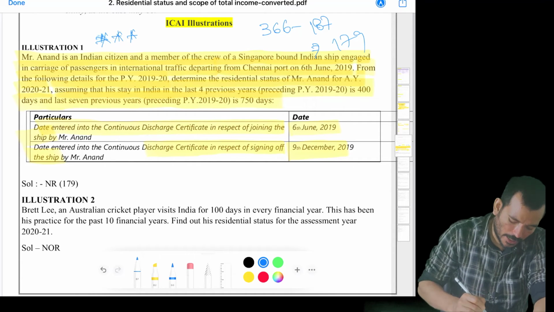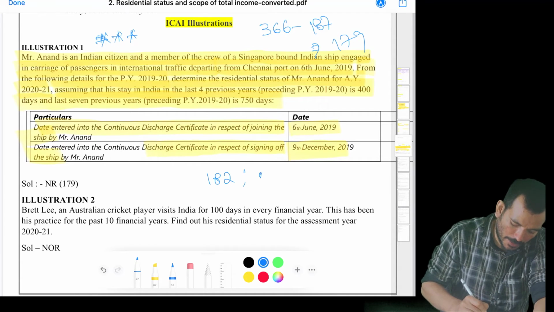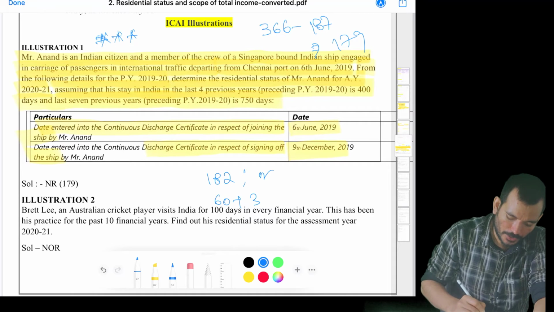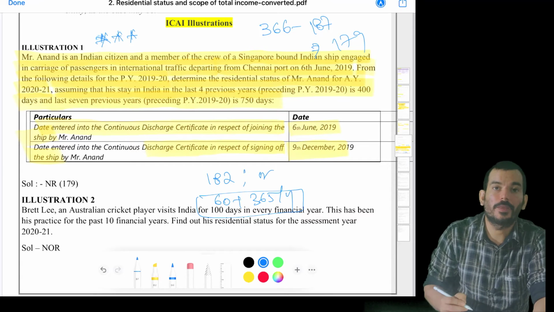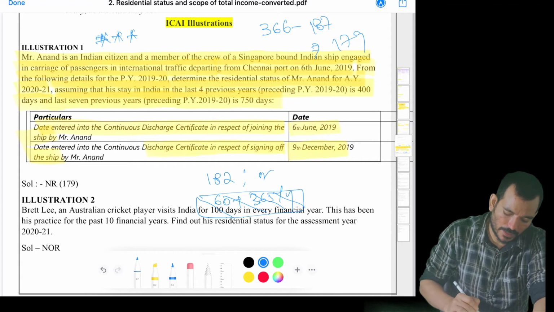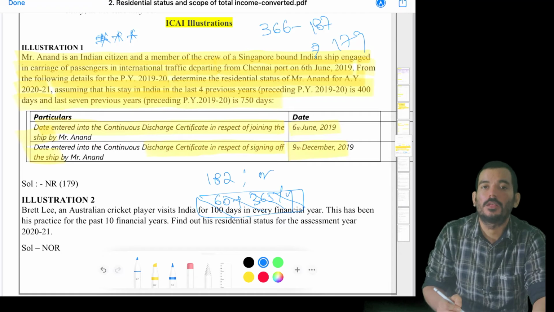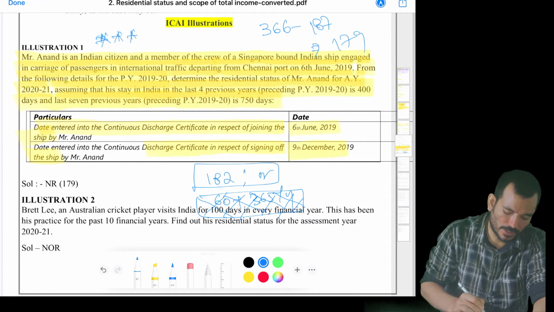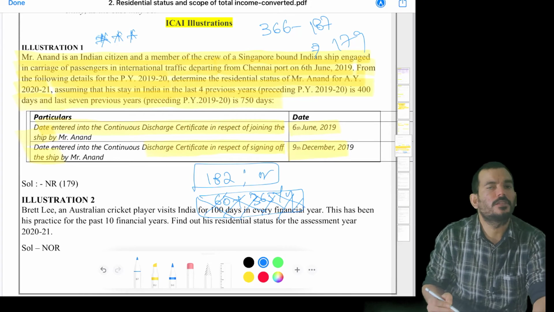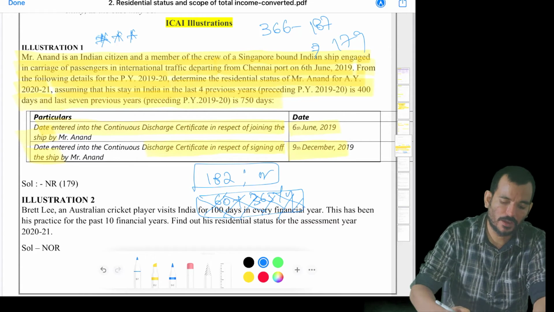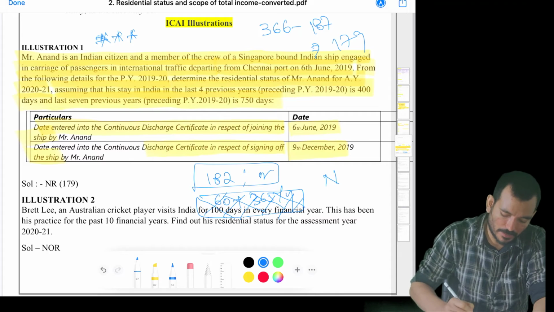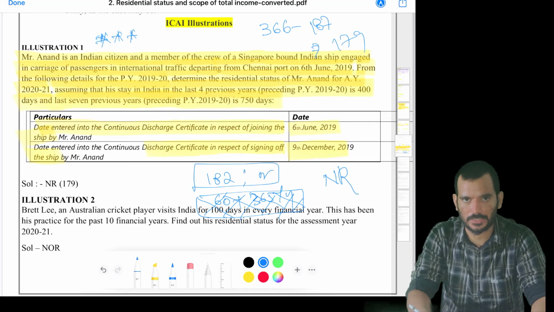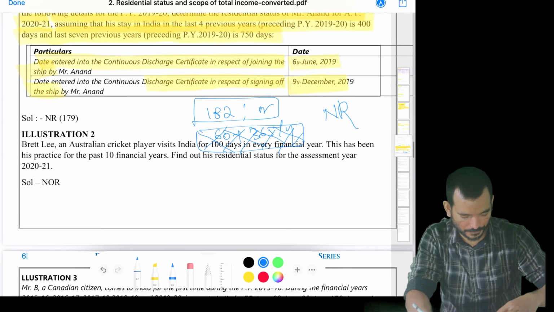The answer is that as per our basic conditions, he should be in India for 182 days, or he should be in India for 60 days plus 365 days out of 4 years. Okay, but don't make the mistake which I am making. The second condition will not be applicable to a crew member of a ship. So we will not check this condition, we will only check the first condition. The first condition is that he has to be in India for 182 days. Here he is in India only for 179 days, which means he has failed to fulfill the basic condition, hence he will become a non-resident. That's how you need to write in your examination.